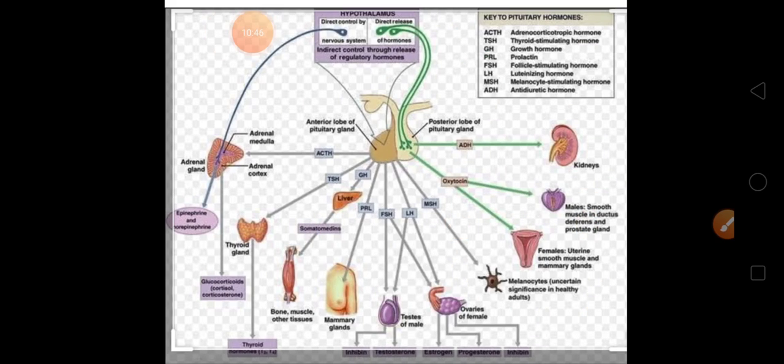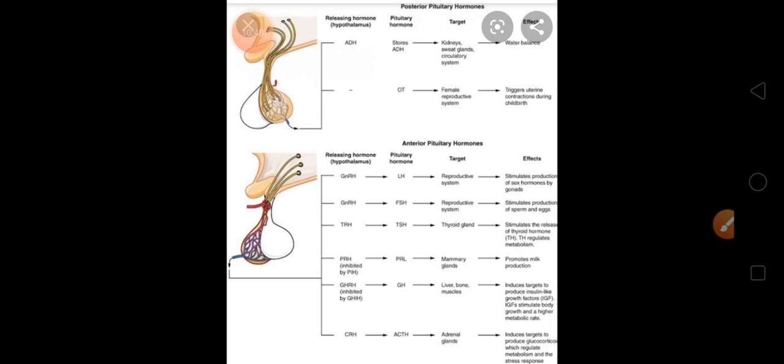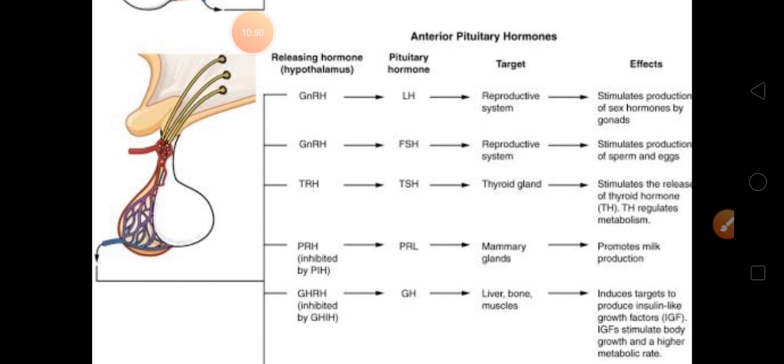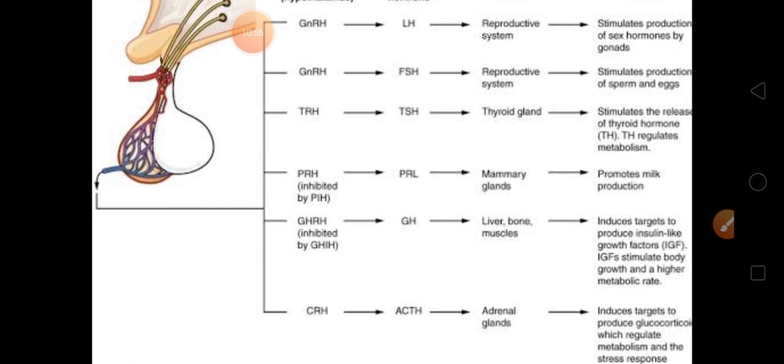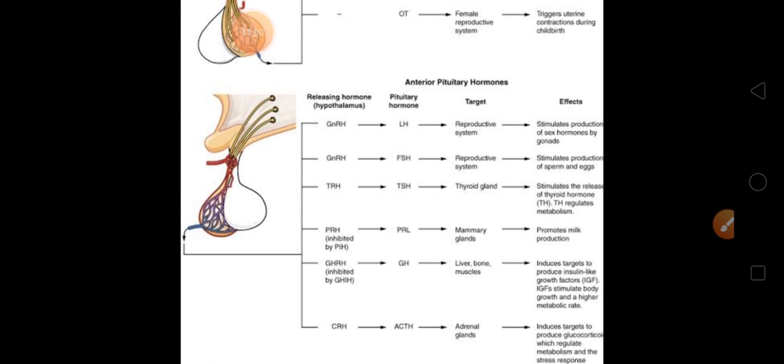Then we will have prolactin, and it will go to the mammary gland where the milk production takes place. So like this we have different hormones which are released by our glands. Hypothalamus will release hormones and pituitary will release hormones. It will go to the target and then they will perform.